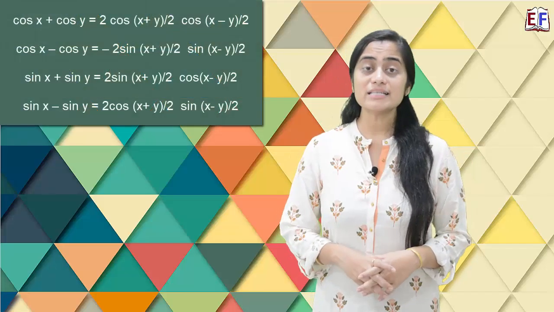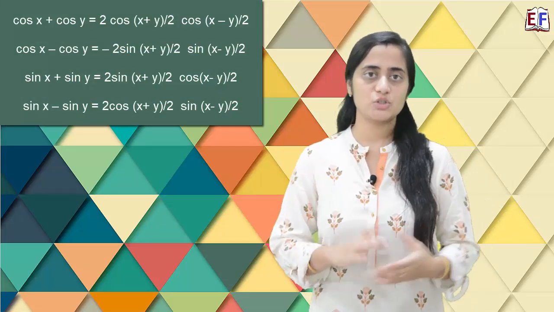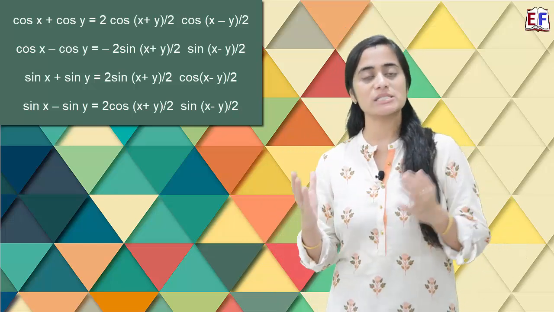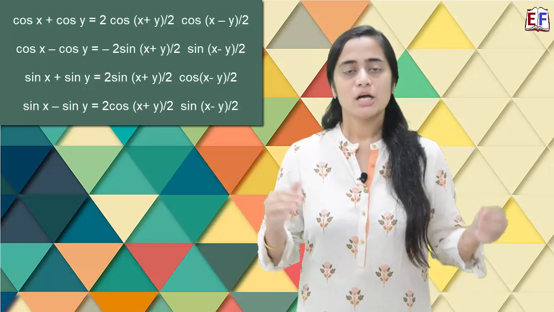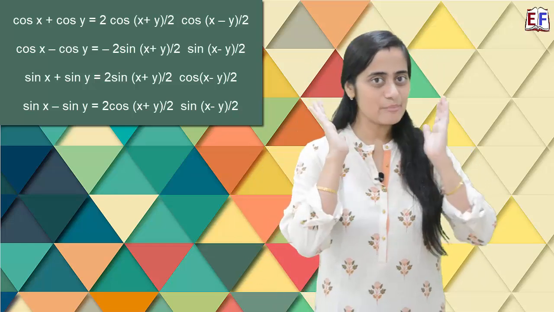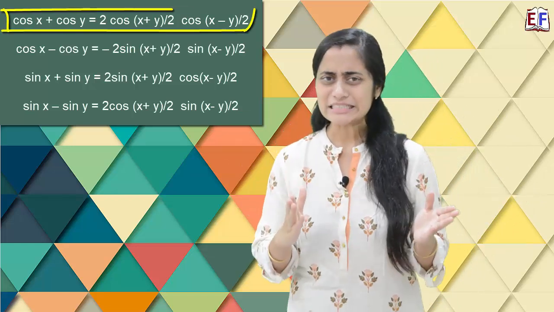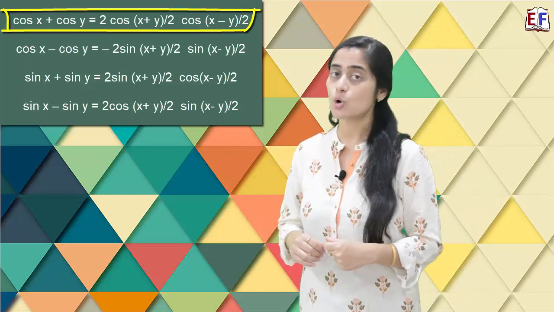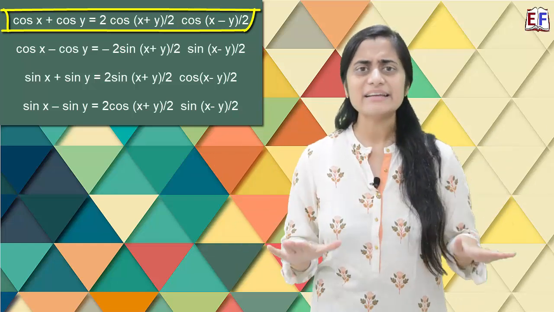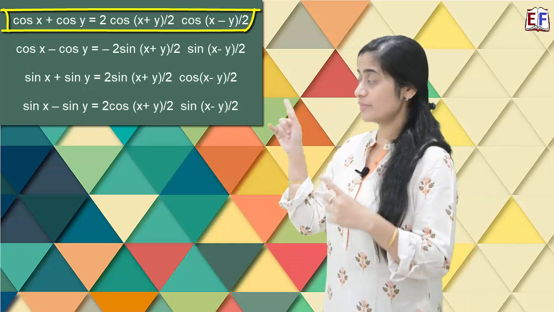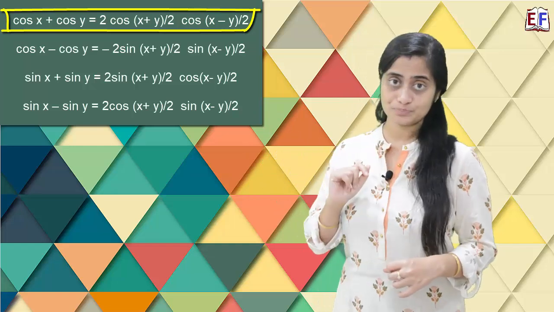Now we have reached the next category, where we are going to talk about sum or difference of cos and sine functions. For example, cos x plus cos y, cos x minus cos y, sin x plus sin y, sin x minus sin y. Here also we will apply the same memory trick story, that is the boss and the son. So let's start with the first one, which is cos x plus cos y. Since both are cos functions, both are bosses, they do not need the son at all. So the formula is 2 cos((x+y)/2) cos((x−y)/2).